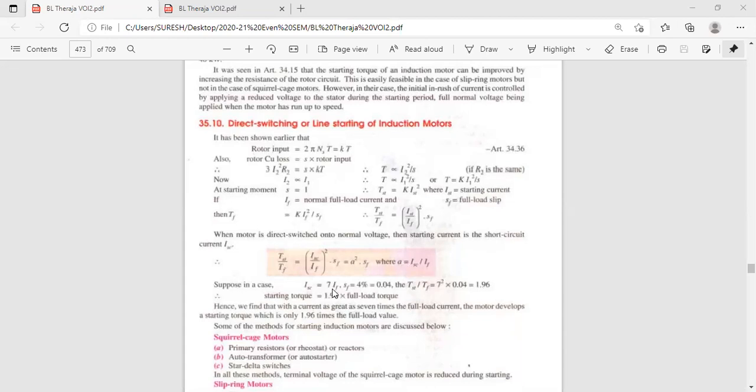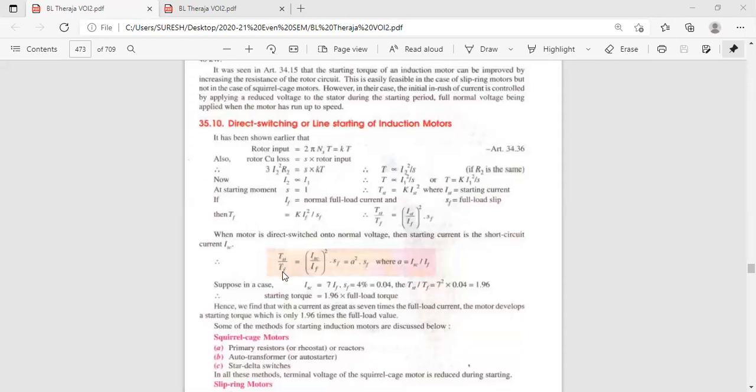See here, ISC substitutes 7 into IF. IF is going to be cancelled. What is the A value? 7. Now here substitute 7 square into 0.04.